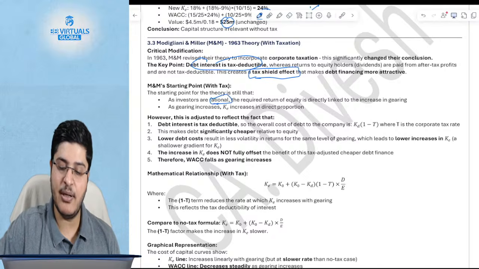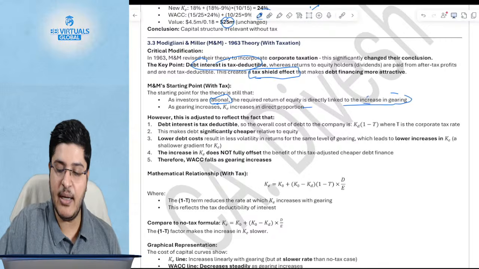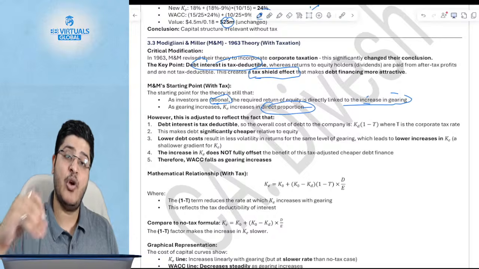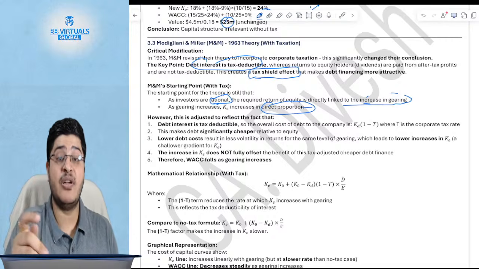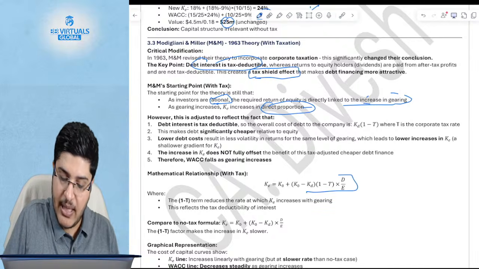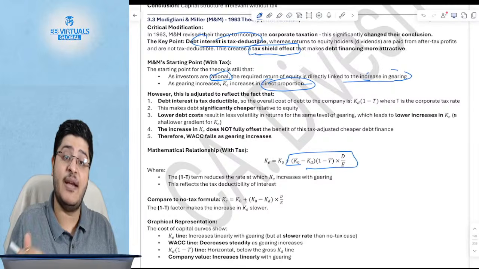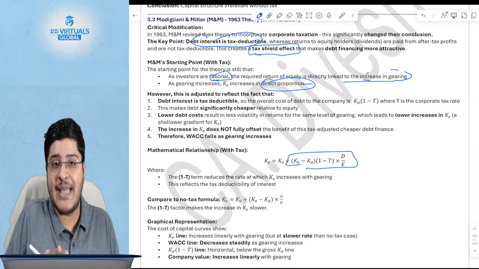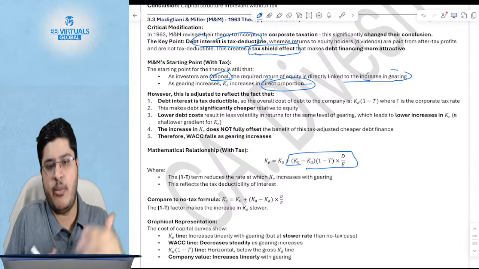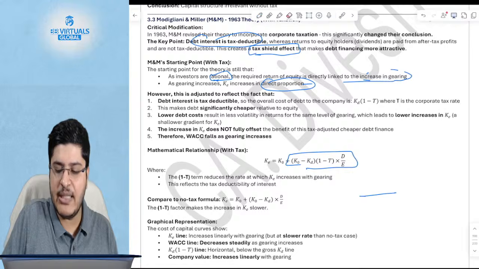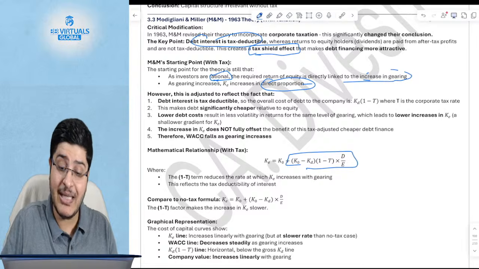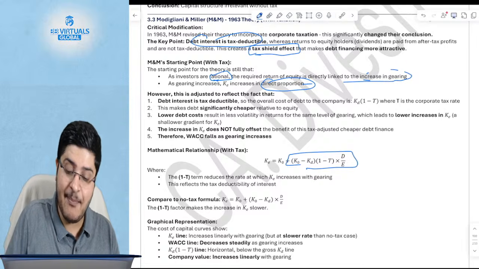They said the investors are rational, and the return on equity is directly linked to the increase in gearing, which is exactly what they said in the previous one. So they said the cost of equity directly increases in proportion to the cost of debt, but there is a benefit to the extent of that tax shield. When you put in that effect, it will be linearly correlated but not exactly. As you increase the proportion of debt, your cost of equity will keep increasing, but not at the same speed.